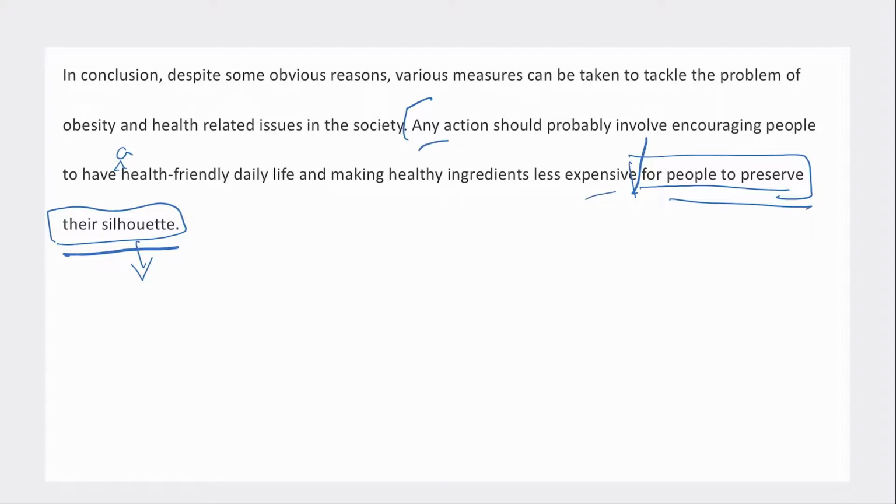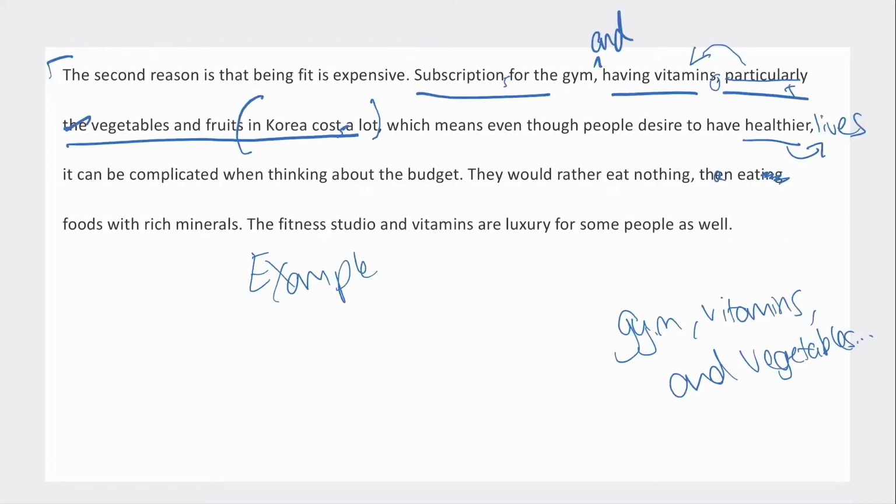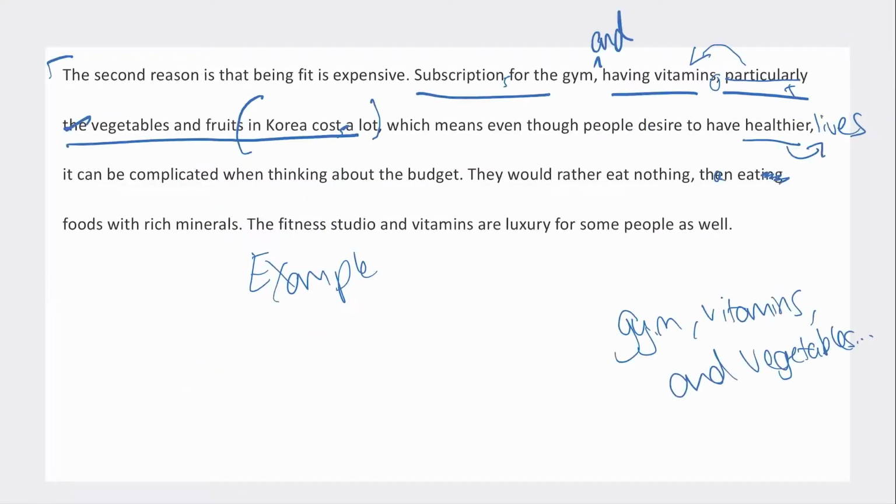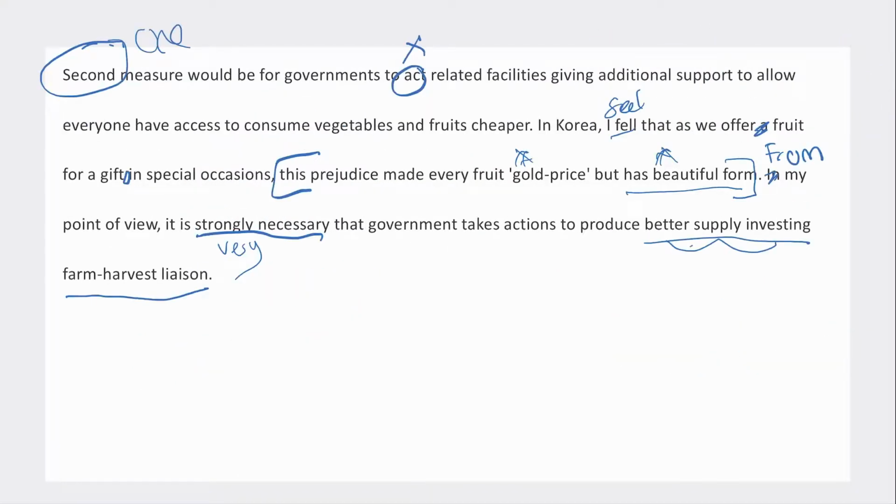This part was great. No problems with that. I thought that was well written. So overall, I'm thinking that this person, they've included a lot of points. They've got 2 causes. They've got 1 solution, but they've not really explained fully any of them, if that makes sense.